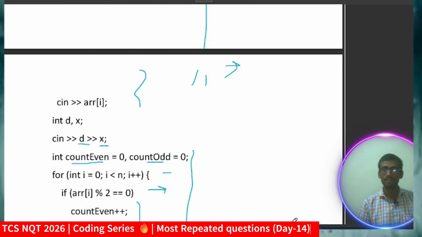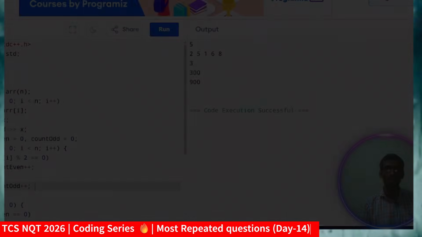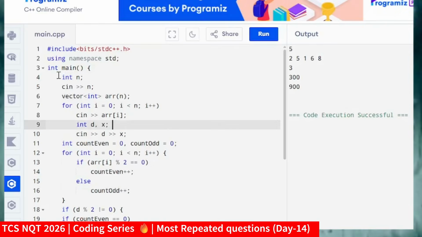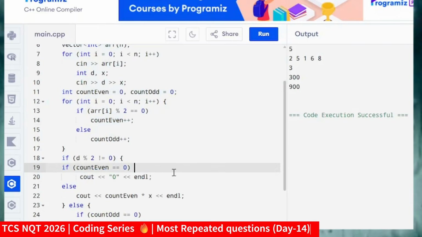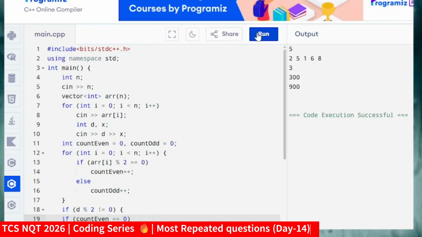Now let me run this code and show it in the online compiler. Same thing I'm doing, taking the input and all those things which I have just discussed. Now let me run this. Okay, so let me take an input. First of all, you have to take the number of vehicles. Let me take the input as 4. Now I will take the vehicles' last digits: 2, 4, 5, 6. Next I will take the date, whether the date is even or odd. Suppose I'm taking the date as 12. 12 means it should be even.